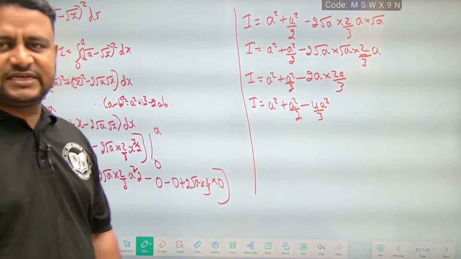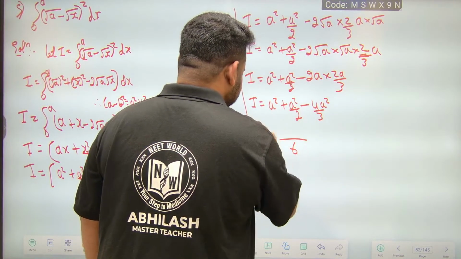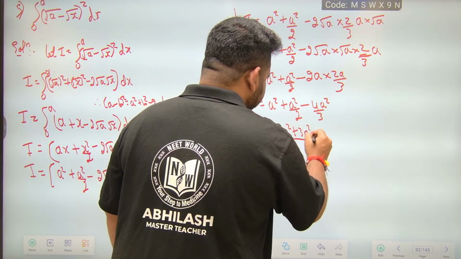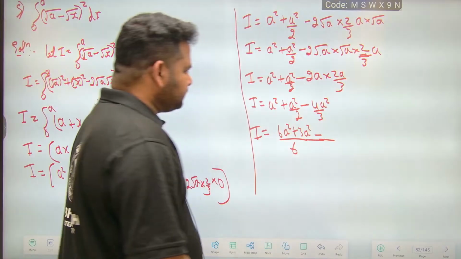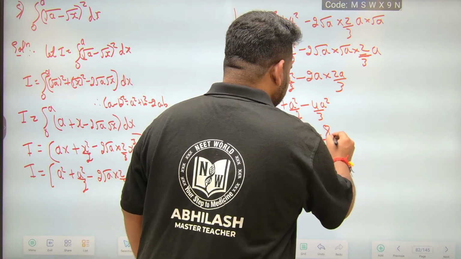Now we have to take the LCM. LCM of 2 and 3 is 6. Okay, if I take the LCM, I is equal to what I'll have: 6a square plus 3a square minus 8a square. This will become what? 3 2s are 2 4s are 8, so I'll have 8a square.